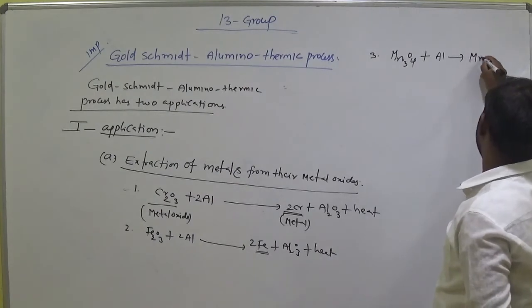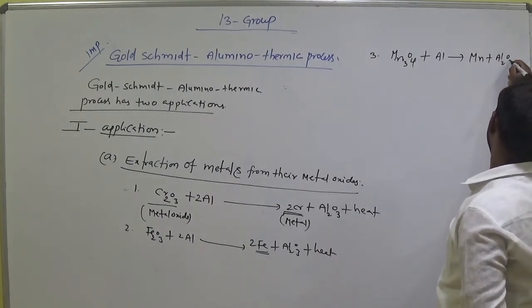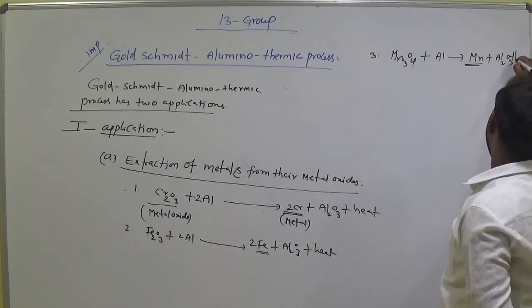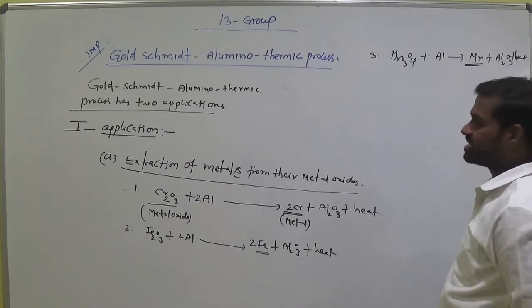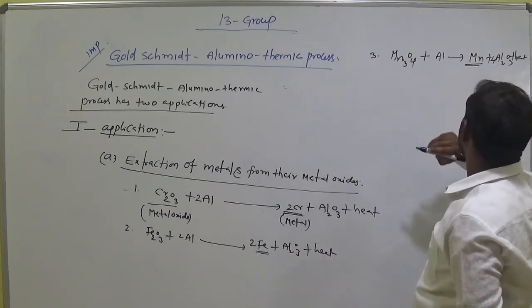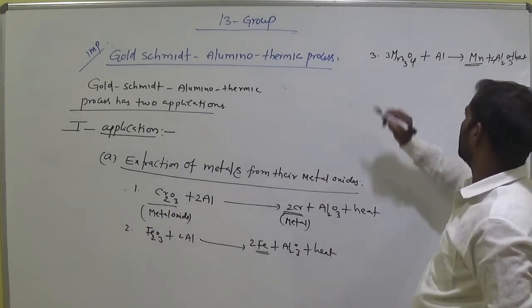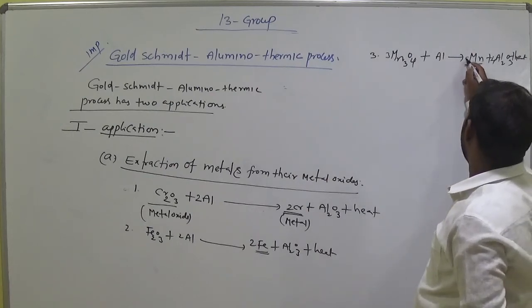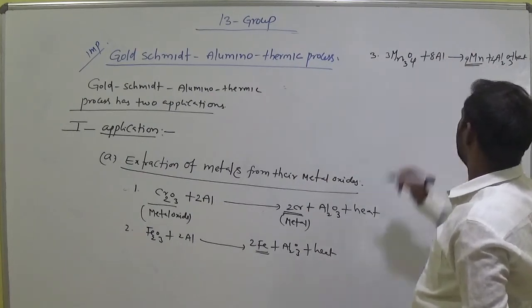It gives manganese and Al2O3. This is the metal, and heat energy is released in this reaction. Here we have 3 oxygens, keep 4; 4 threes are 12. Here 4 oxygen, keep 3; 12. 3 threes are 9 manganese and 4 twos are 8 aluminiums.